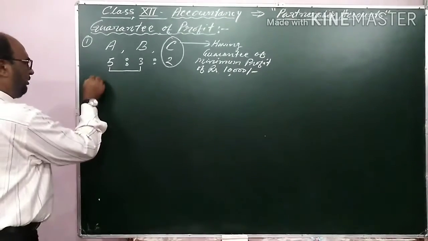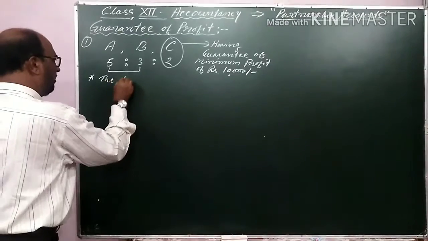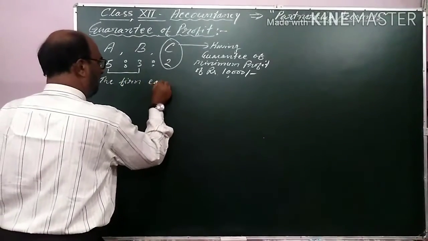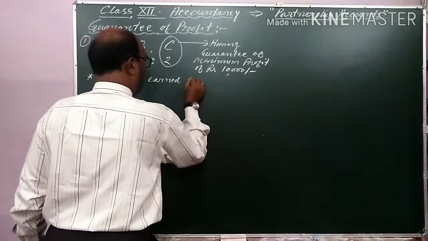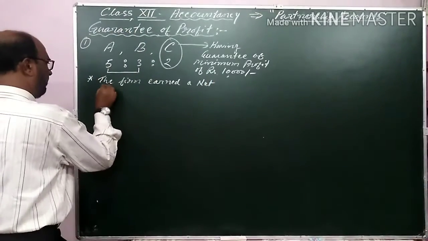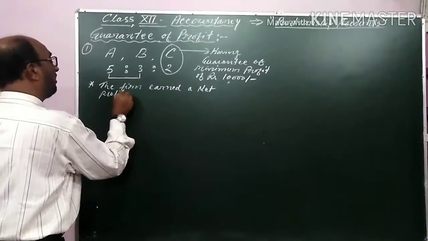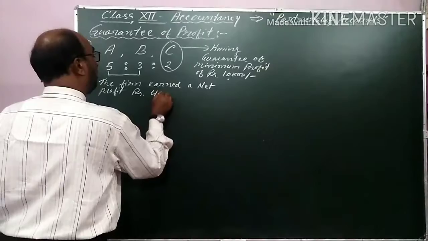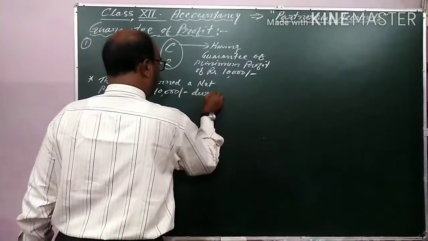Now here I am showing the profit. The firm earned a net profit of rupees 40,000 during the year.